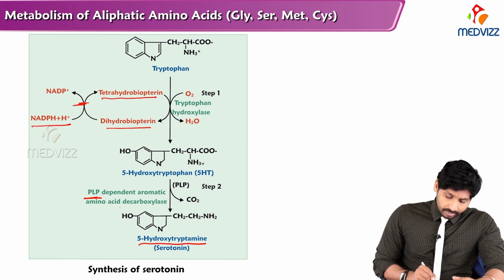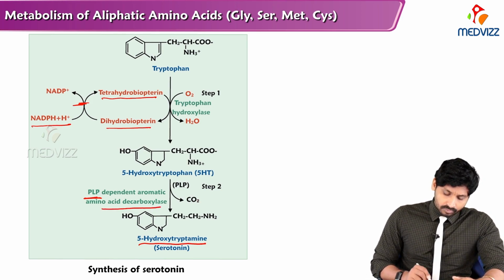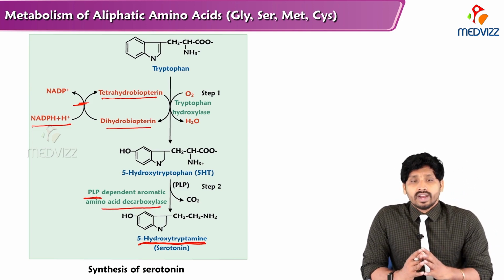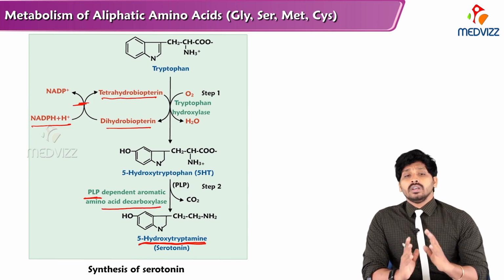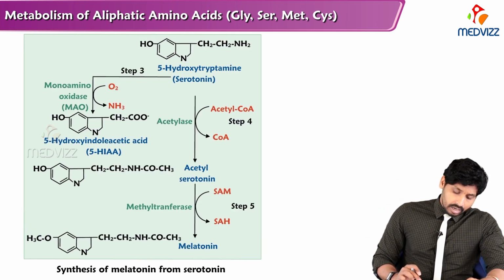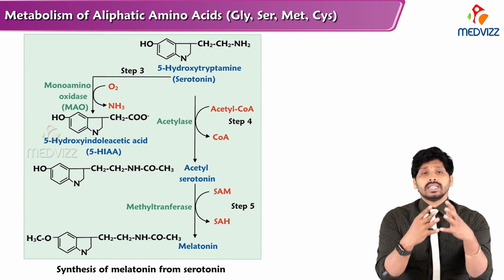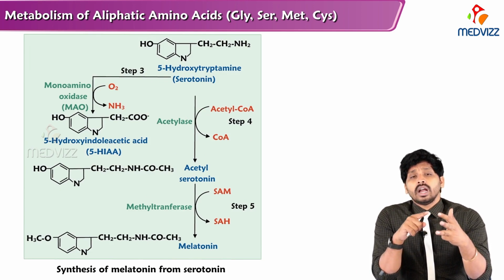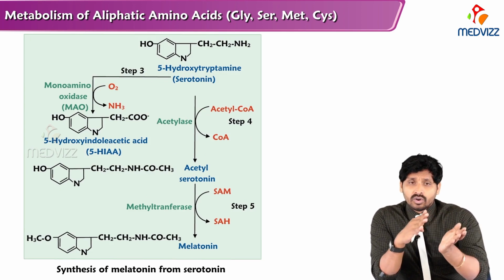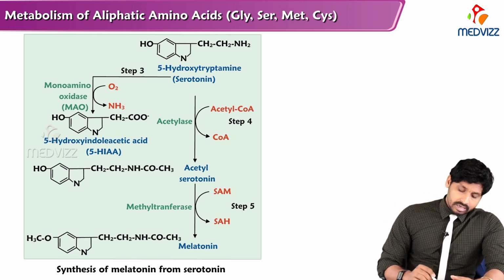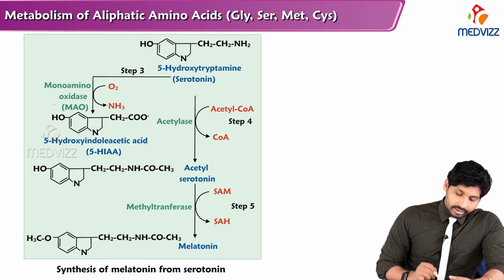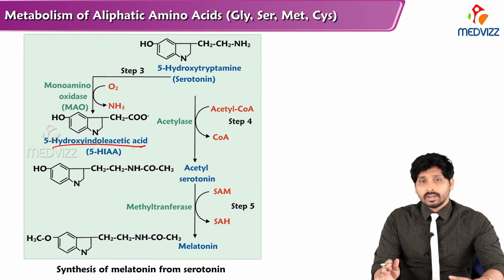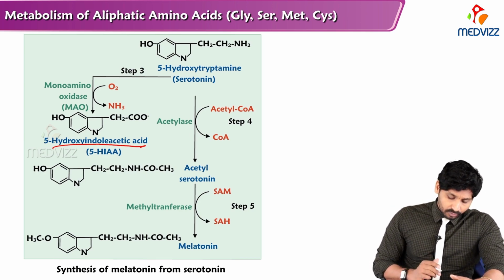So aromatic amino acid decarboxylase removes the carboxyl group from 5-hydroxytryptophan, converting it to 5-hydroxytryptamine. The chemical name of serotonin is 5-hydroxytryptamine, the amine form. As I told you, the specialized products include not only niacin; tryptophan also synthesizes serotonin and again melatonin. From serotonin there is the degradative pathway, monoamine oxidase, which converts it into 5-hydroxyindoleacetic acid, which is the excreted product of serotonin and also of tryptophan.